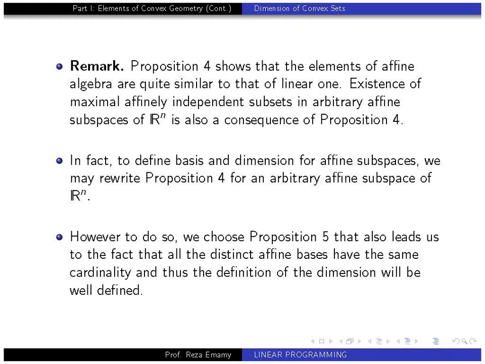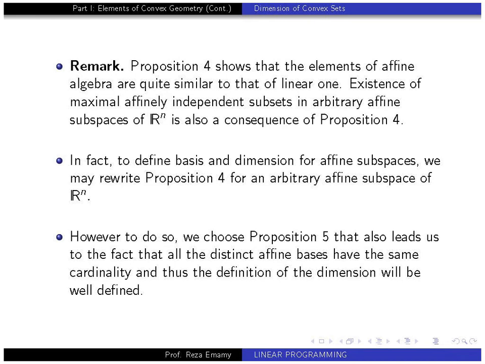Okay, let me explain a little bit about proposition 4. What does it mean? We want to define the basis, and the dimension is just the cardinality of a basis.